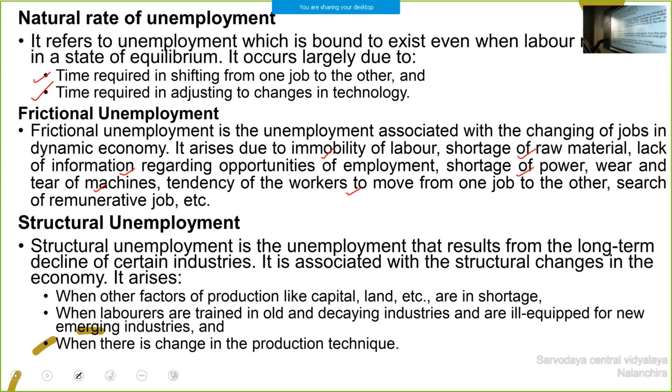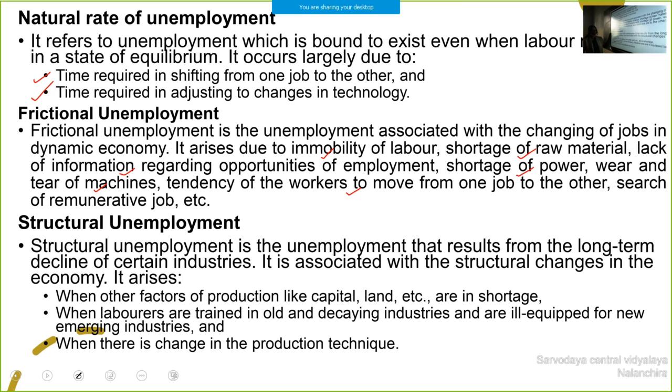Because of these reasons frictional unemployment arises. Then structural unemployment.